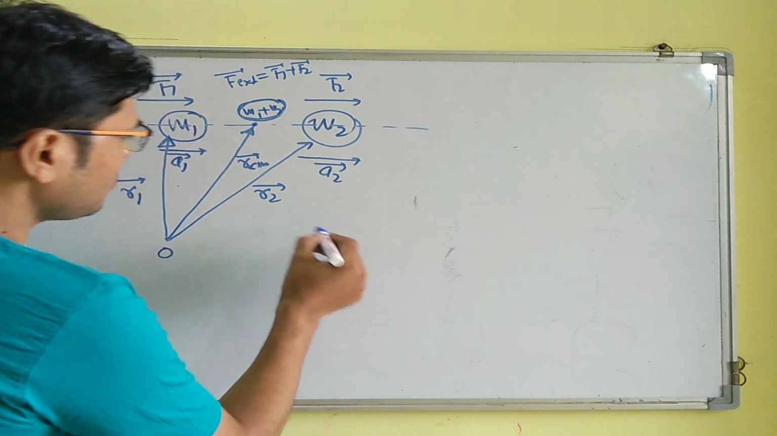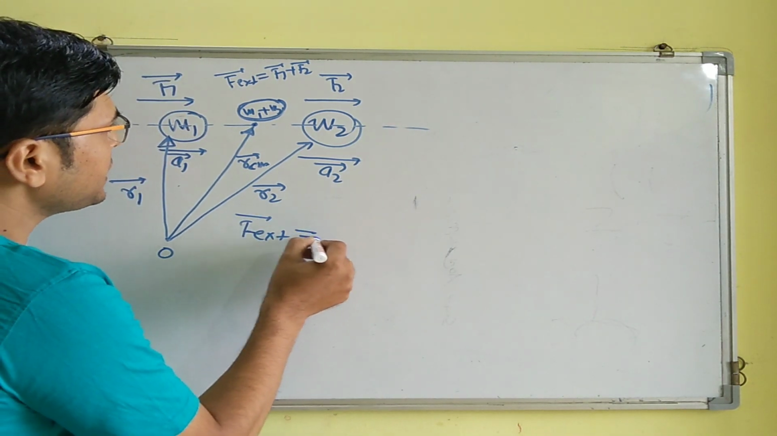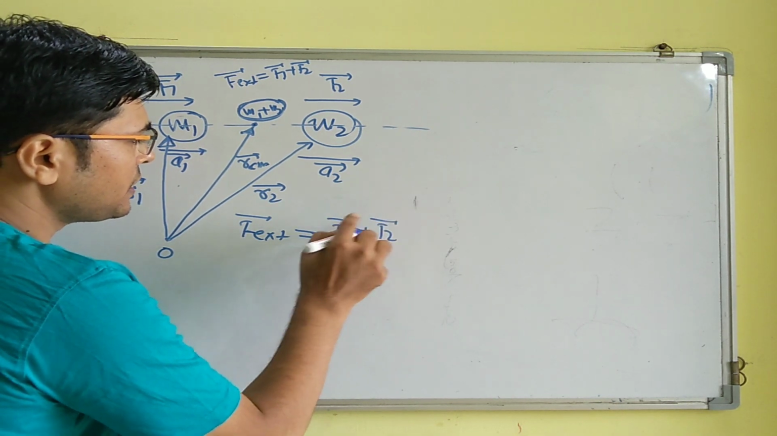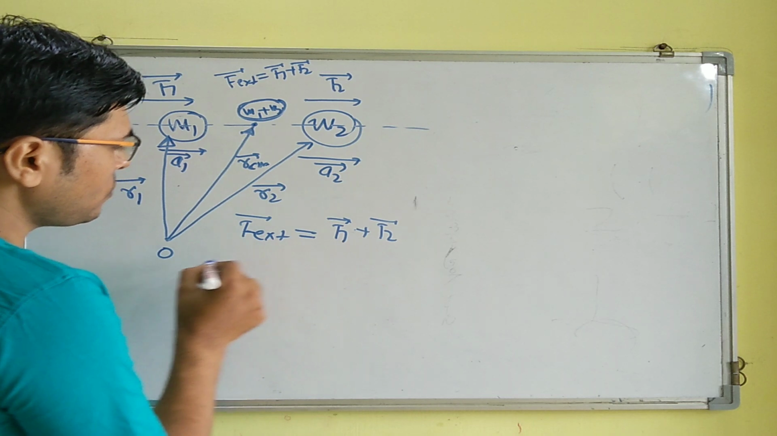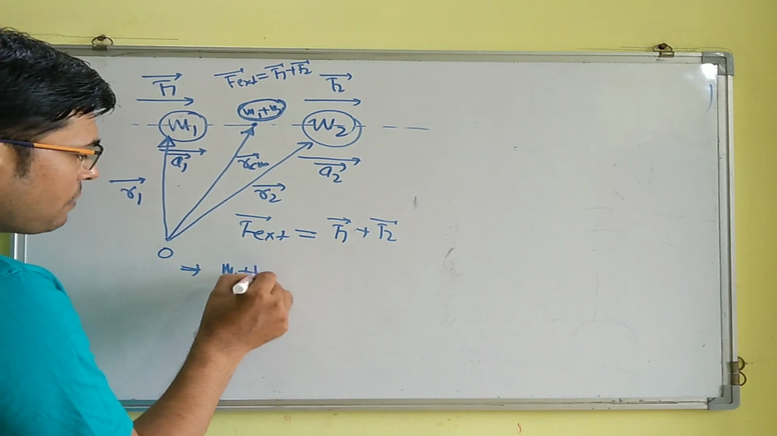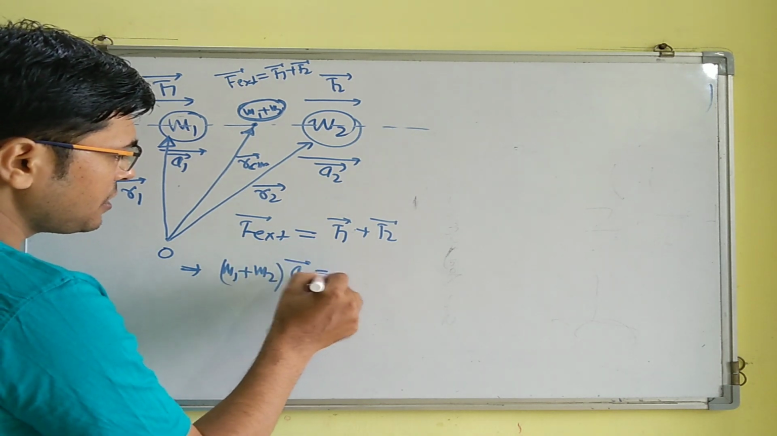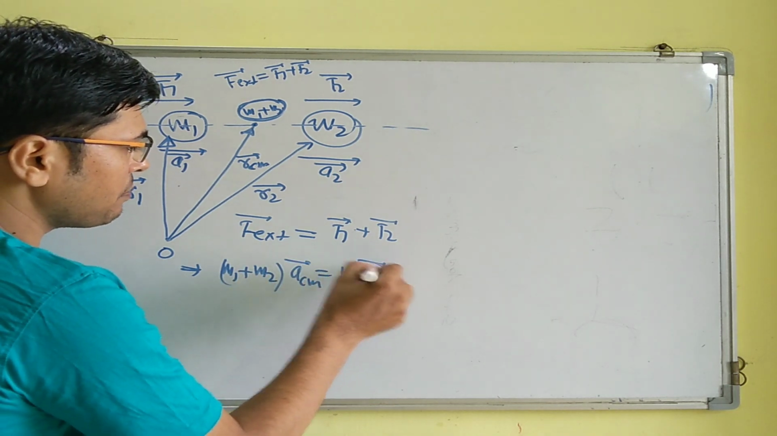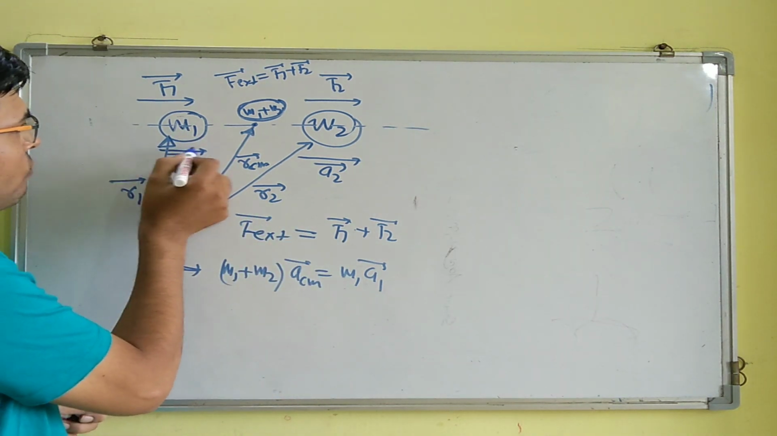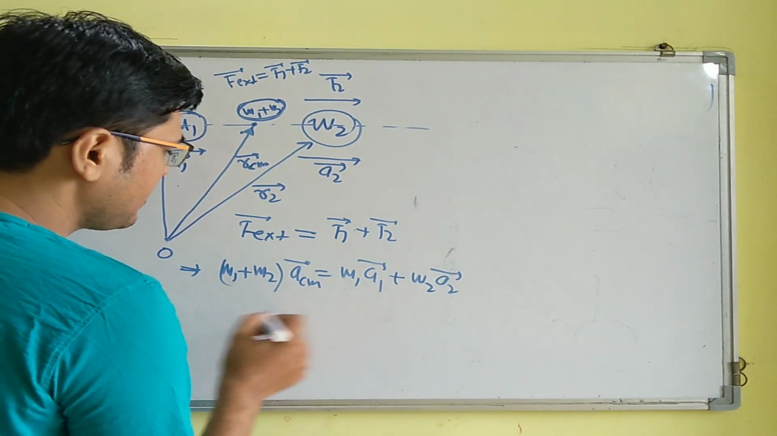So we can write down that F external is equal to F1 plus F2, and we know that F external we might write as (M1 plus M2) into acceleration of center of mass, which is equal to M1A1 plus M2A2. Because of this force, the individual accelerations of the bodies are A1 and A2, so F1 is M1A1 and this is M2A2, right?